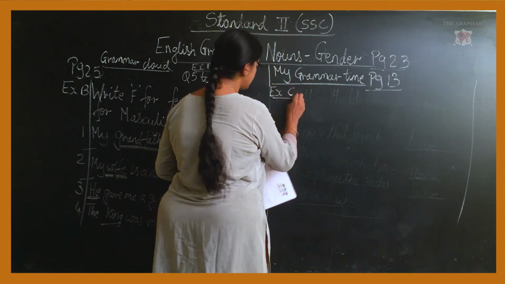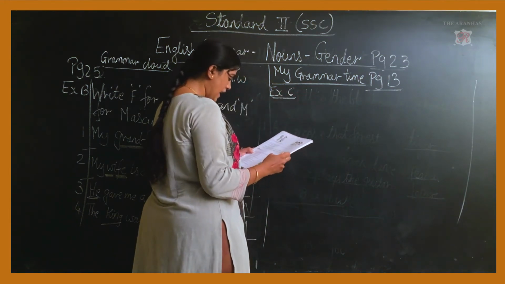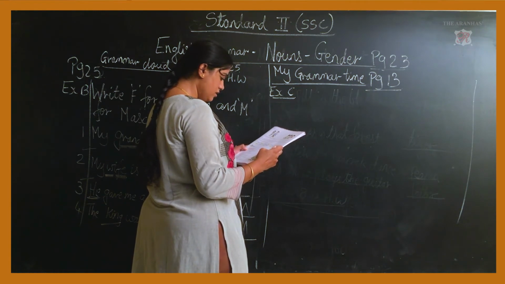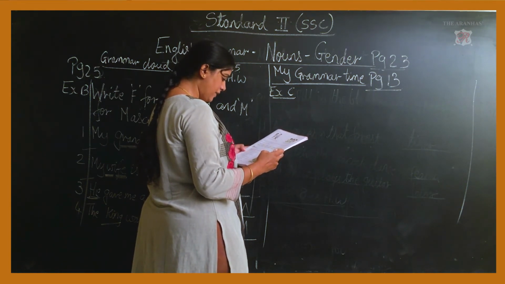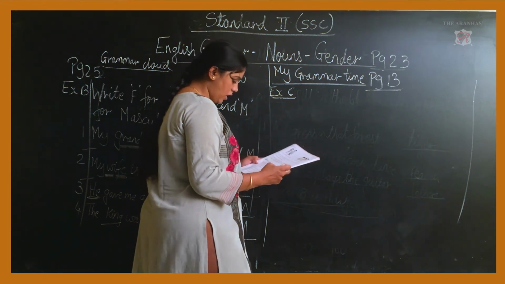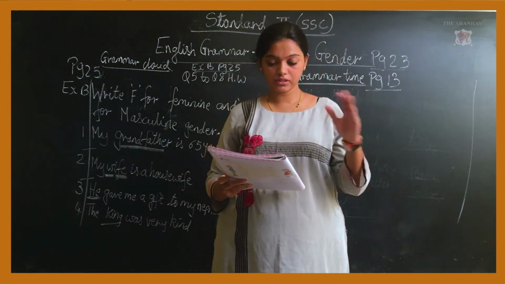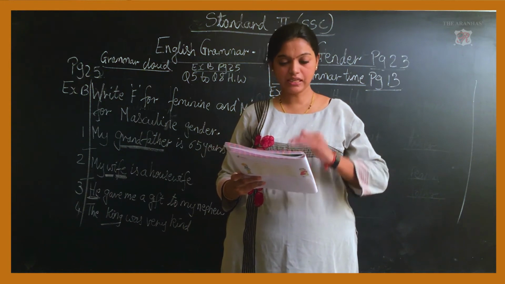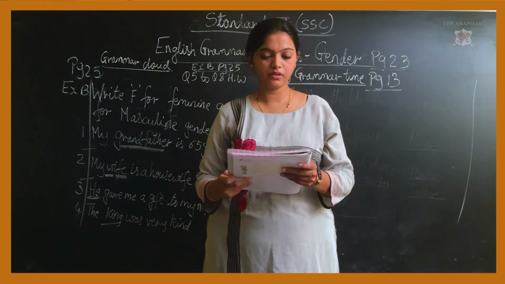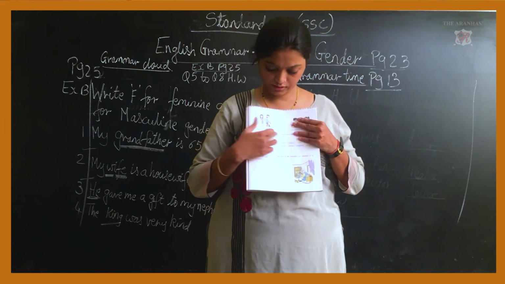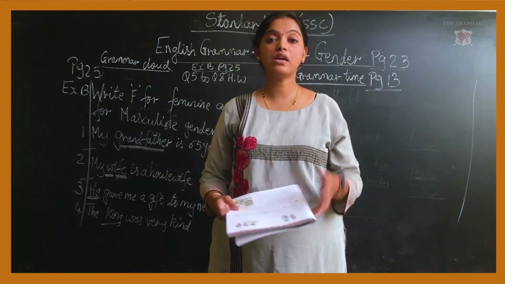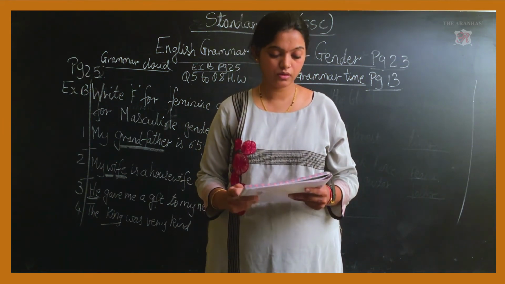Exercise C. Look at the green words. They are masculine M, feminine F, or write C for common. Okay. Over here, children, you have to write the common words. Before going to this exercise C, we will read what is written. Look at this word. Okay. You should understand what the common words are.